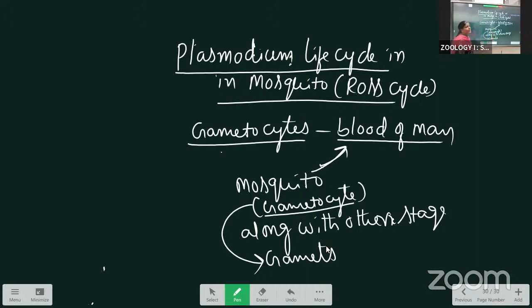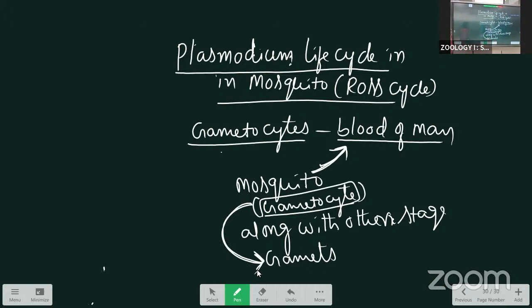After the erythrocytic cycle, a number of stages enter through the biting and sucking of the blood, along with the gametocytes, into the crop of the mosquito. Inside the crop, all are destroyed except the gametocytes, which form gametes.